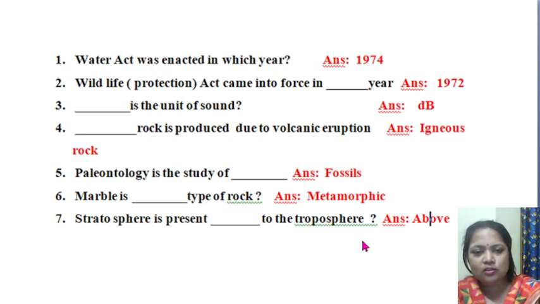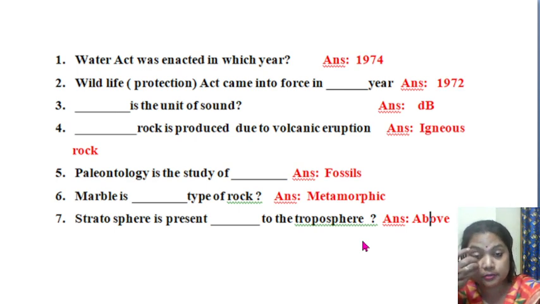So rocks are of different types, isn't it? Can you remember the types of rock? So we have 3 types of rocks like sedimentary rock, igneous rock and metamorphic rock, isn't it? So here the question comes that dash rock is produced due to volcanic eruption.